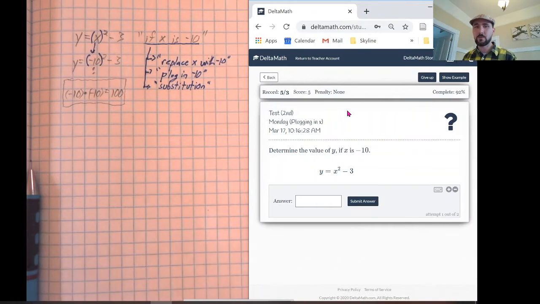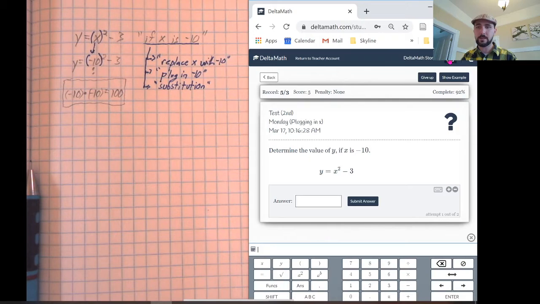Let me show you the reason why I wanted to give you this example. I'm going to go to the DeltaMath calculator, and I'm going to show you, first of all, what we did, which is to say parentheses 10, close parentheses, and then this button gives us that square. So 10 squared. Oops, sorry, that's not what we did. Negative 10, right? So parentheses negative 10, and then square, and it already tells us the answer over here. So positive 100, right? Great, cool, good.